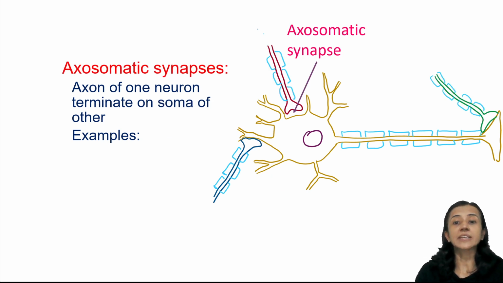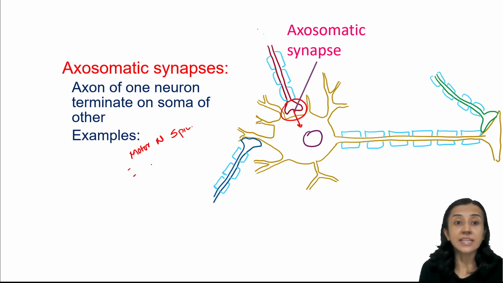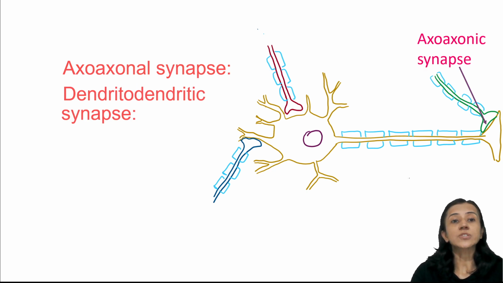The second variety of synapses is axosomatic, meaning here the axon of the presynaptic neuron synapses with the soma of the postsynaptic neuron, and they are located again in the spinal cord, in motor neurons of the spinal cord. Some of the motor neurons have axosomatic type of synapses. Then cerebellum, basket cells of the cerebellum, and autonomic ganglia. Then the third variety, that is axoaxonic synapse: the axon of one neuron, or presynaptic neuron, synapses with the axon of the postsynaptic neuron, and they are found in the spinal cord.